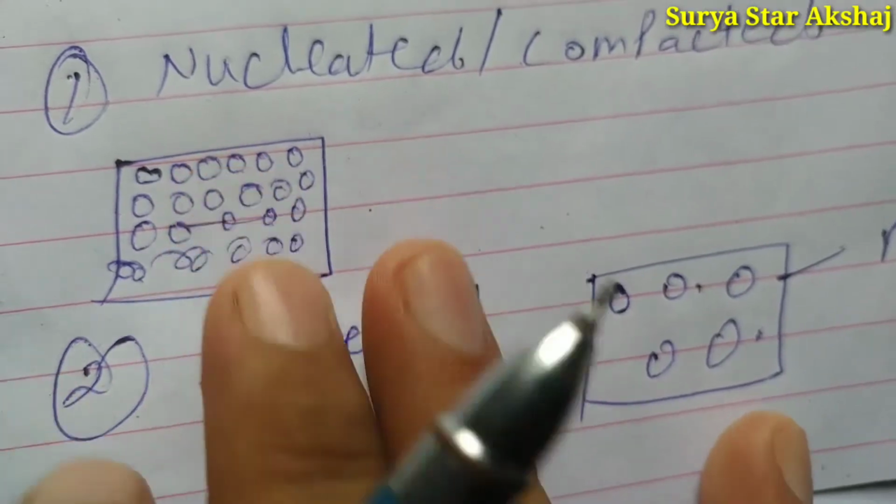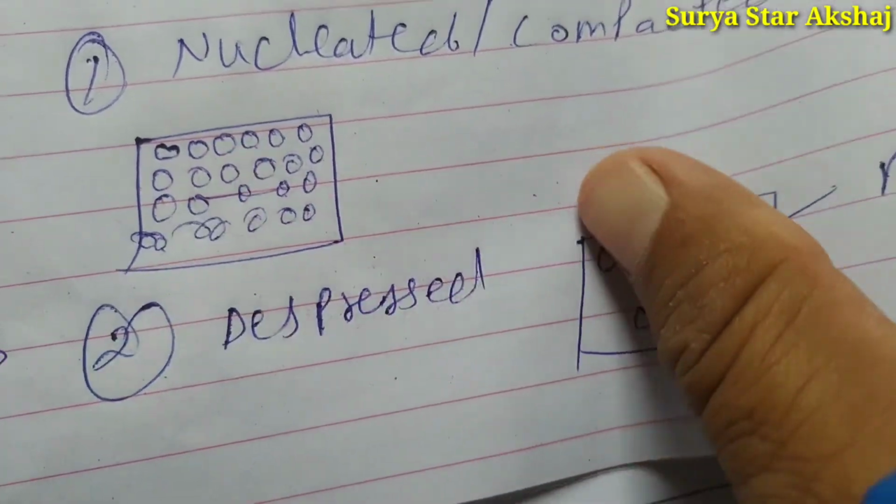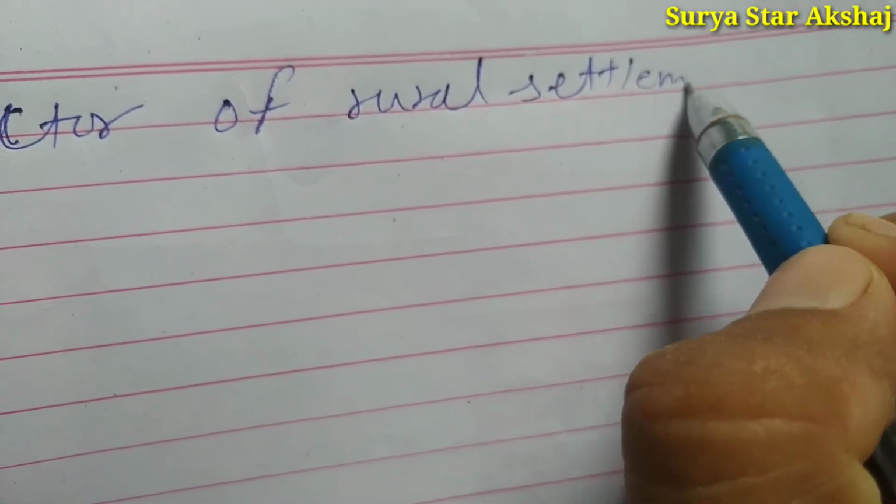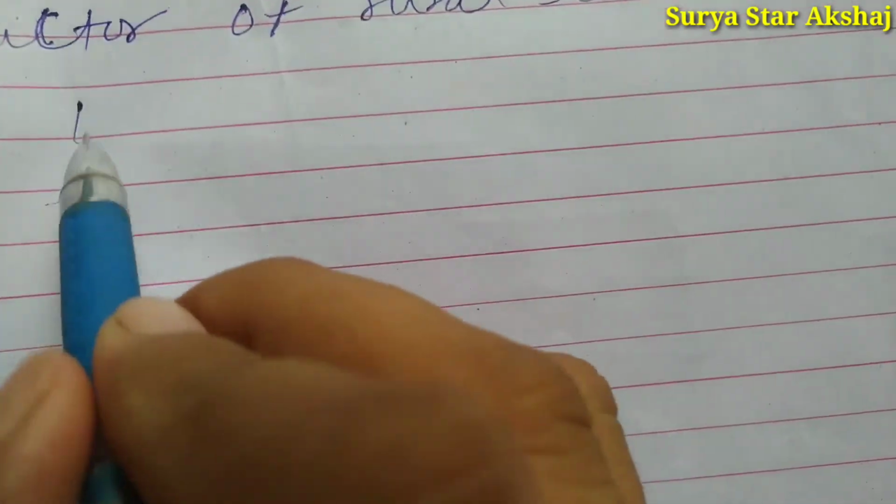Now we discuss the next part, factors of rural settlement. First, water supply.